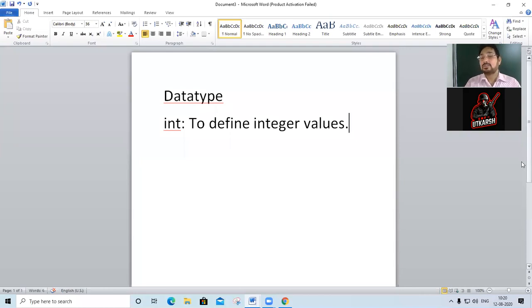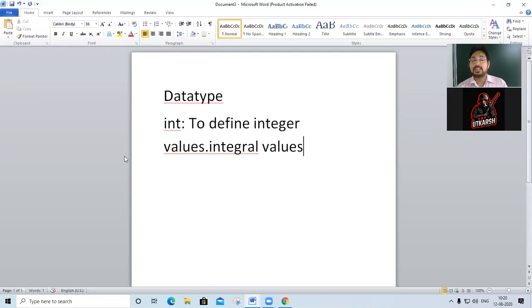Okay, correct. So in other words, we say the numbers which do not have a decimal fraction are integers. Or you can say integral values. Integral values are integers, correct? You said positive, negative, including zero, with no decimal fraction, are integers, correct? So we'll come to the next point, that is float.